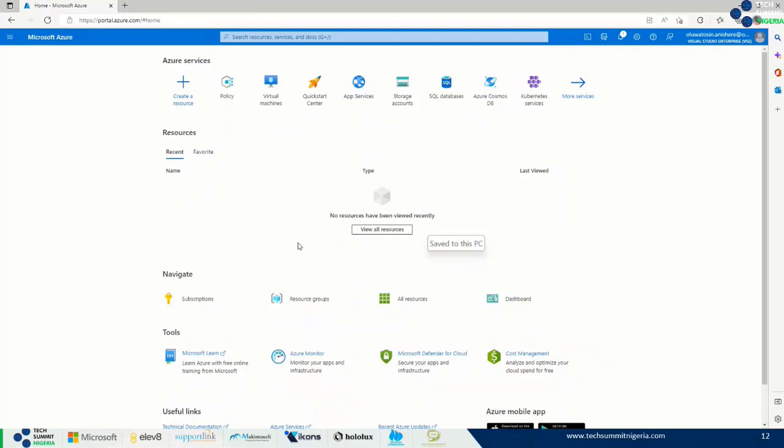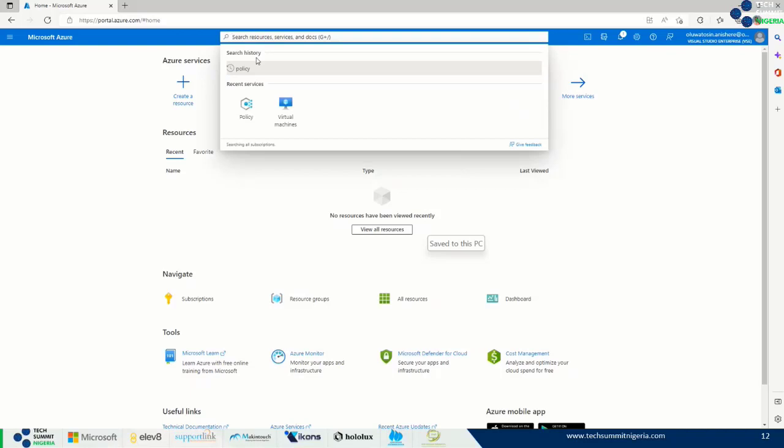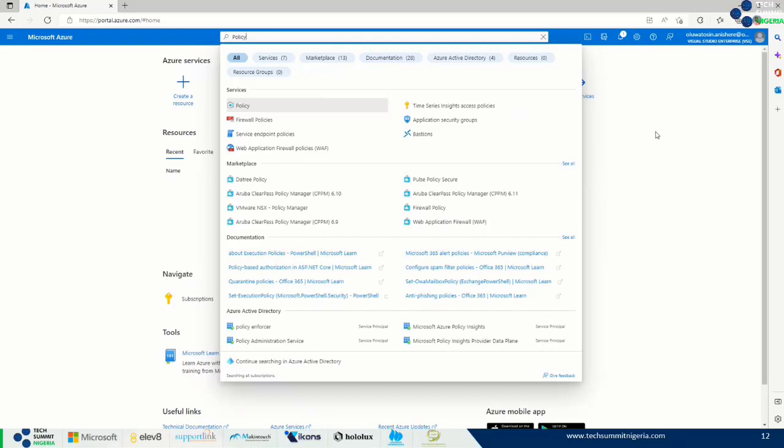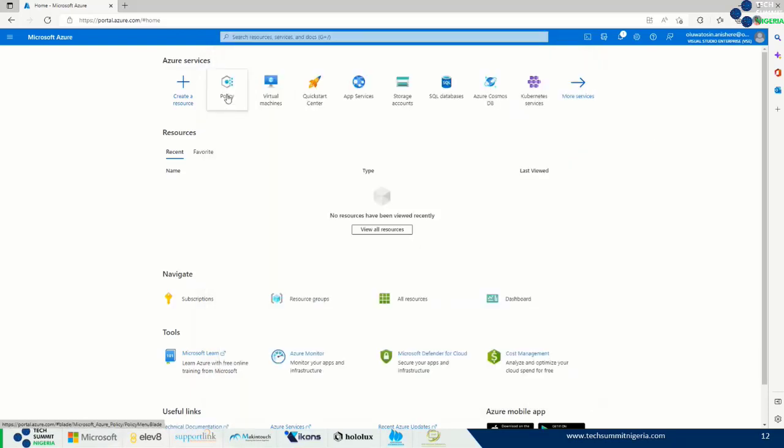There's a need for a subscription to be in place. Now we want to create a policy. So we can either type in the search resources "policy", or from a landing page, we can have the policy just like mine because I have this here already.